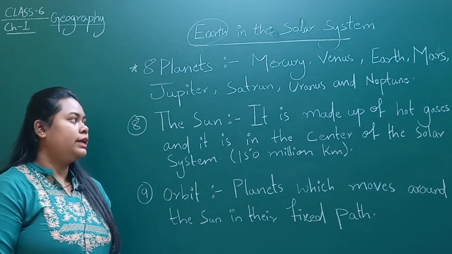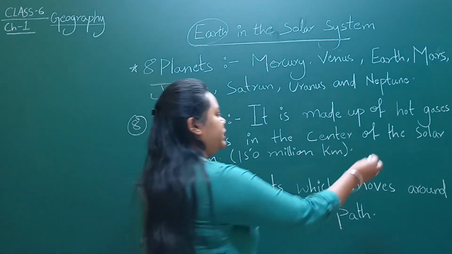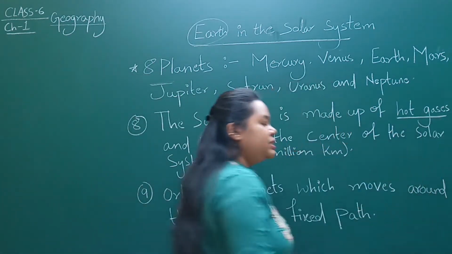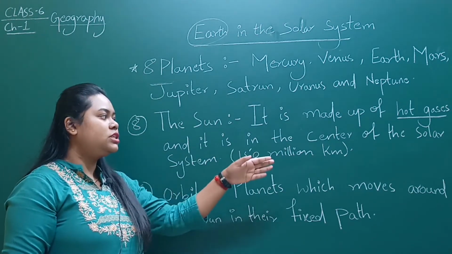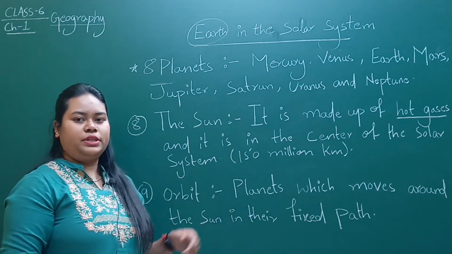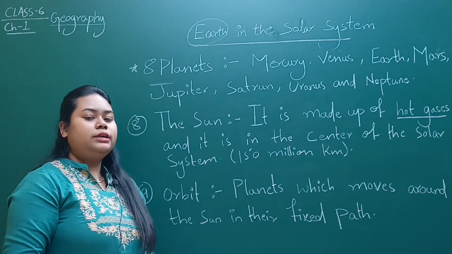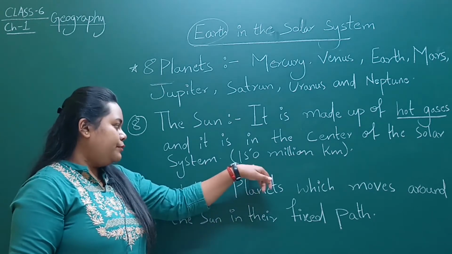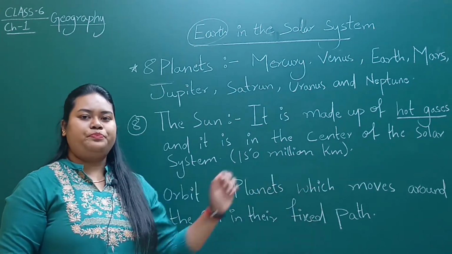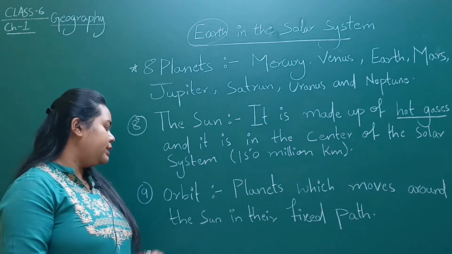Okay, clear? Now we will proceed to our next topic, and that is the Sun. What is the Sun? It is made up of different hot gases, and it is in the center of our solar system. The distance from the Sun to Earth is 150 million kilometers. Okay, clear?